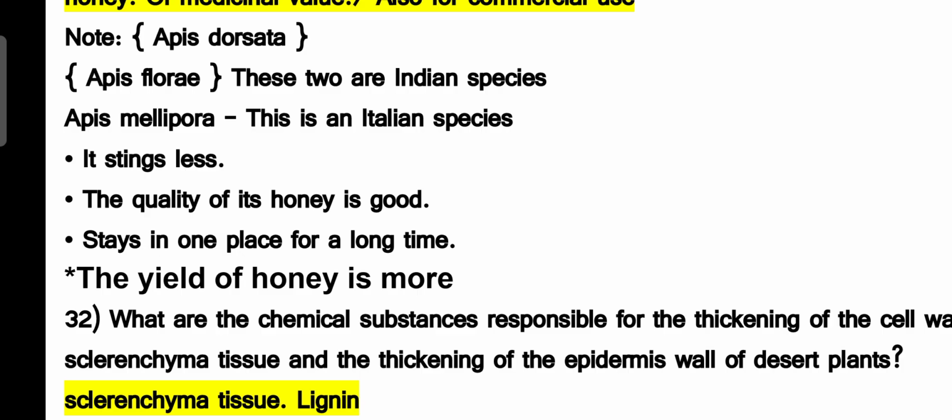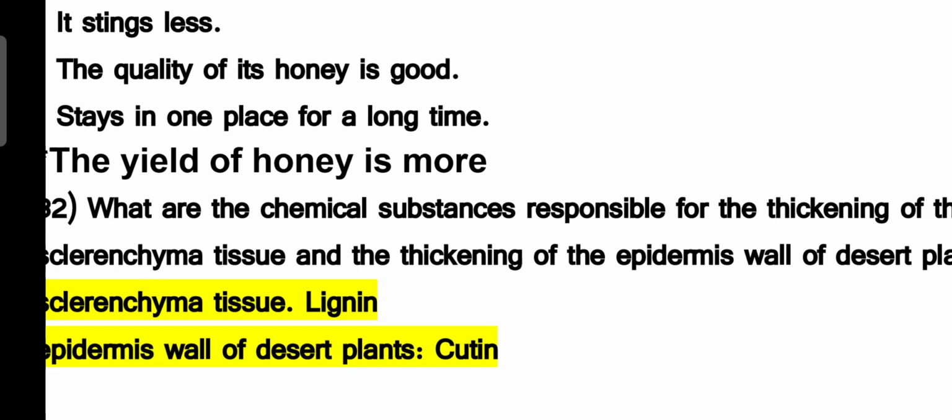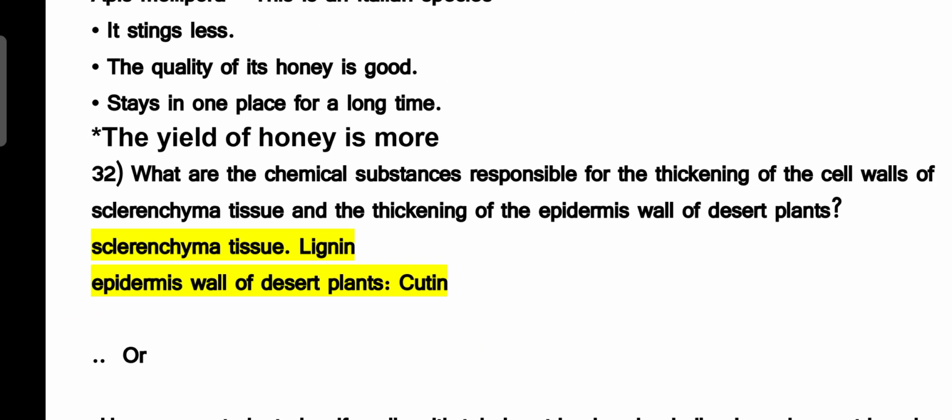As it stings less, its maintenance is very easy. Stays in one place for many days or many months. It doesn't fly away when it prepares the honey completely. The yield of the honey is also more compared to the Indian species. So it is liked by many of the commercial producers of the honey.